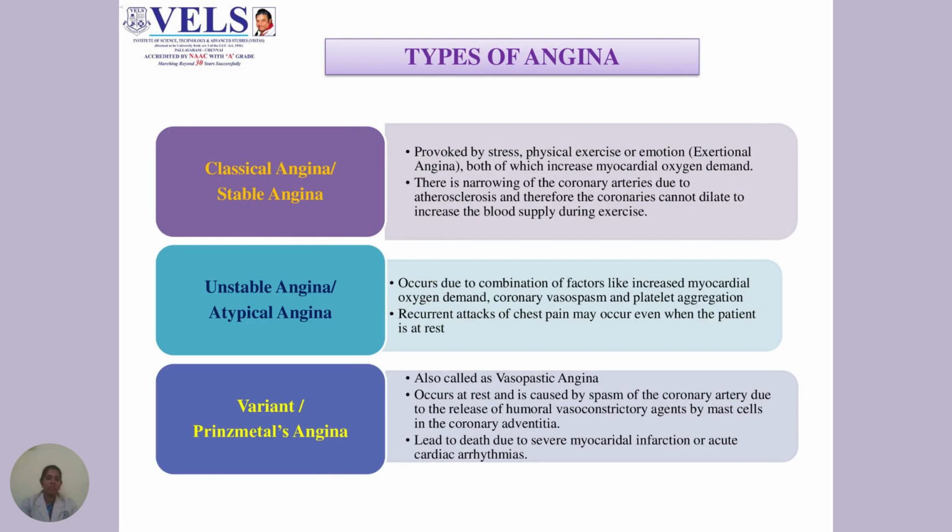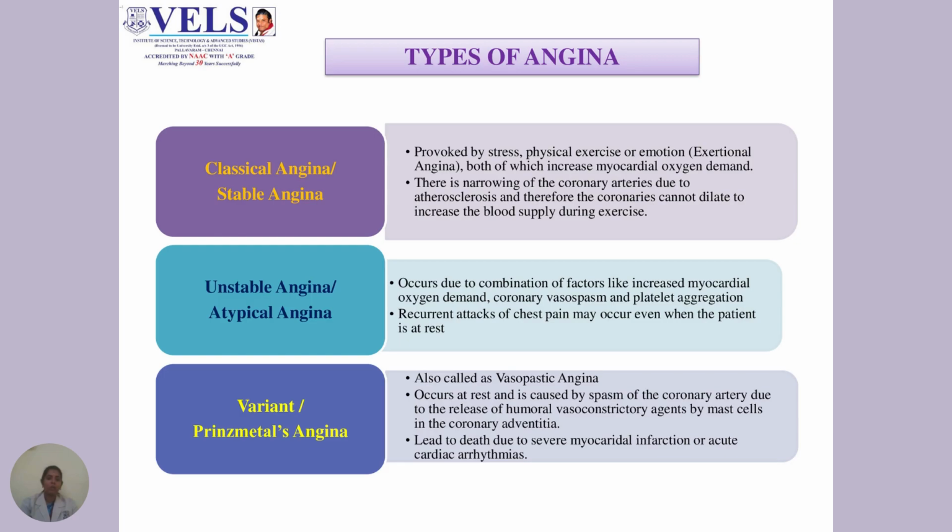Types of angina. It is divided into three types: classical angina, which is also called stable angina; atypical angina, which is also called unstable angina; and variant angina, which is also called Prinzmetal angina. Classical angina is provoked by stress, physical exercise, or emotion, both of which increase the myocardial oxygen demand.